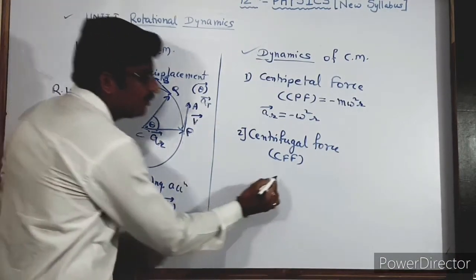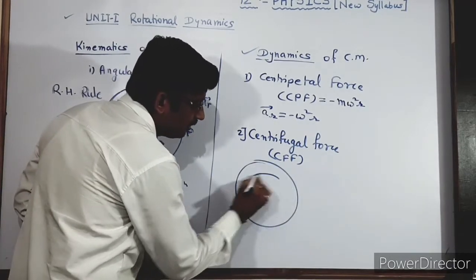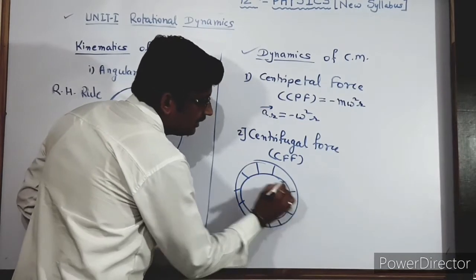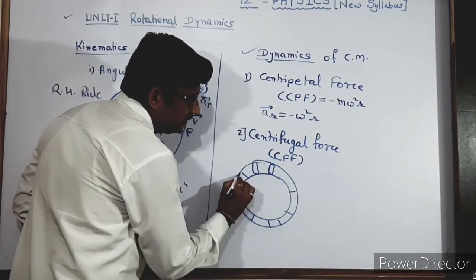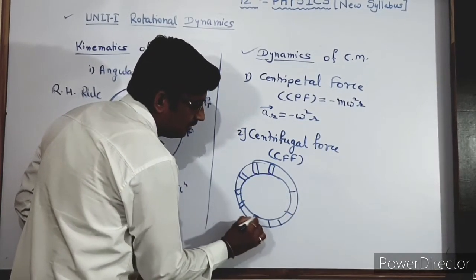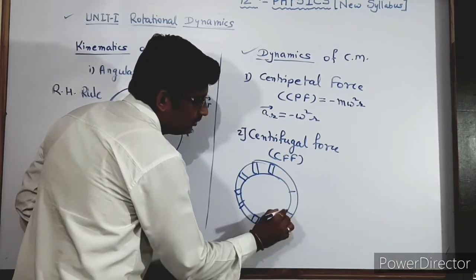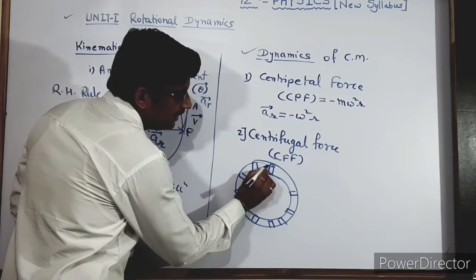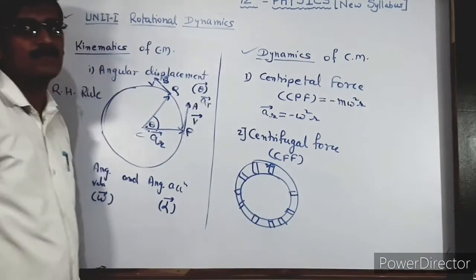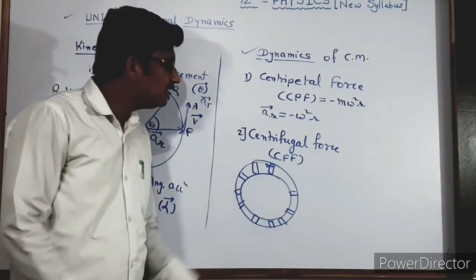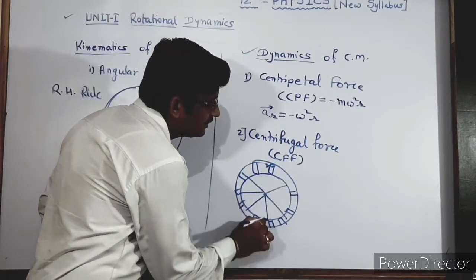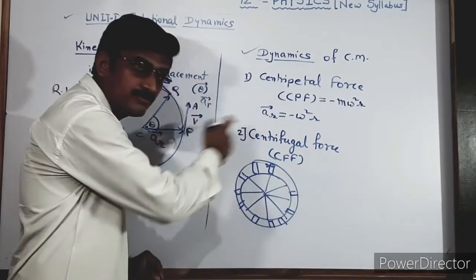Suppose in a merry-go-round, if we sit in a merry-go-round, these are all the sections and there are different types of chairs given to you for the merry-go-round, and if we sit here in the merry-go-round, then what will we experience? During the start of the motion of the merry-go-round, we will experience some type of force.